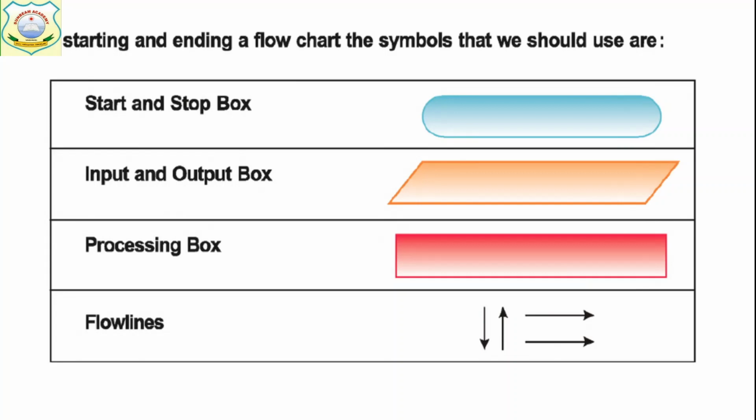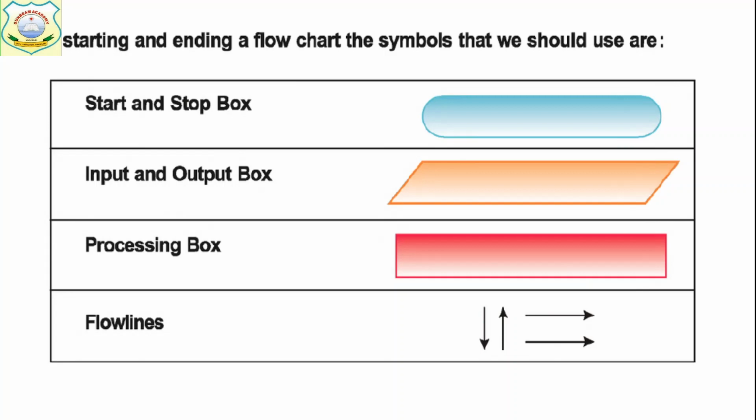For starting and ending a flowchart, the symbols that we should use are the start and stop box. Oval shape represents the start and stop box, and parallelogram is used for the input and output box, and rectangle is the processing box, and arrowheads are flow lines.